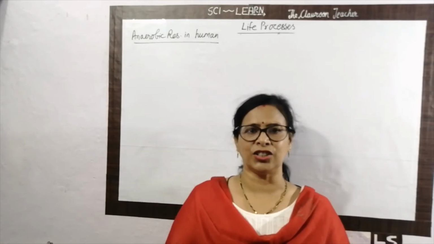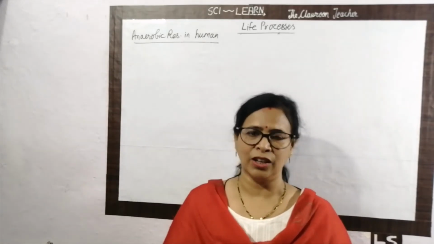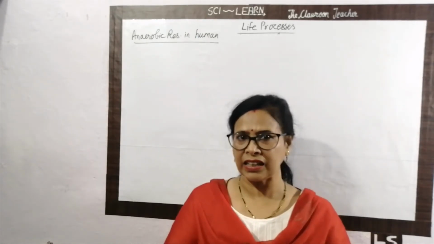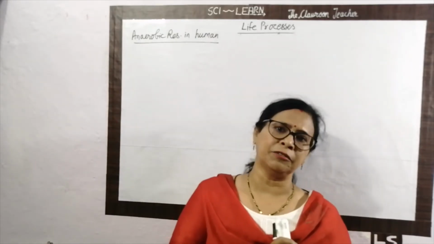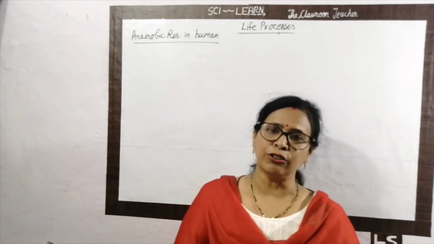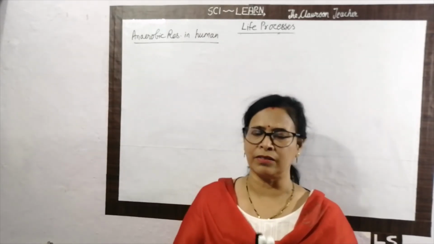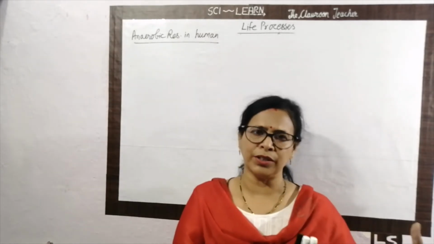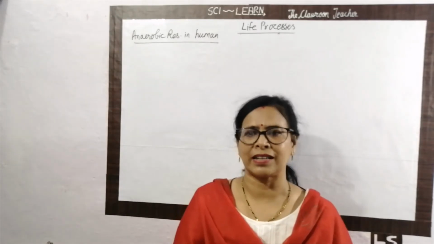At that condition, the substance which is formed in the body is called the lactic acid. What happens actually when the oxygen supply is inadequate, when an inadequate amount of oxygen is supplied, then the glucose gets converted into lactic acid, due to which we feel some pain or cramps in our muscles for a few hours after completing our physical work or the labor or the exercise or climbing the mountain, etc.